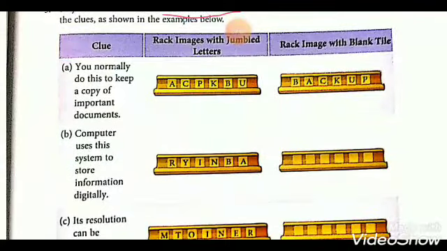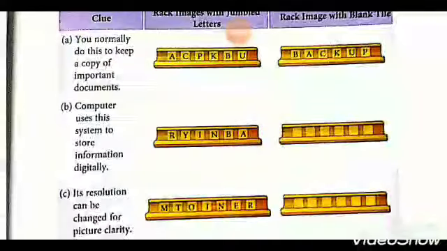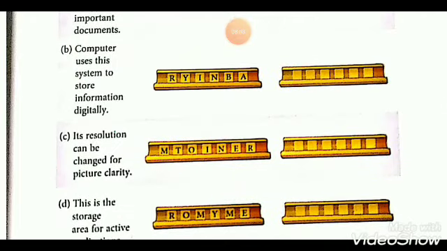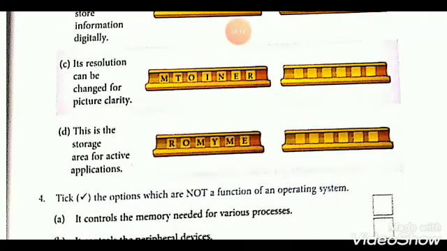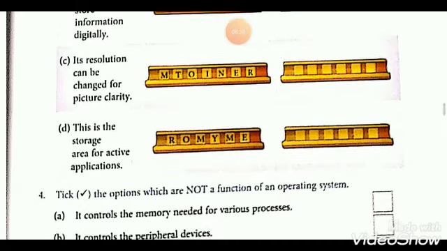Computers use this system to store information digitally. So here you write binary. Its resolution can be changed for picture clarity. So here you write monitor. This is the storage area for active applications. Here you write memory. Everything is stored in computer memory. So here your answer is memory.